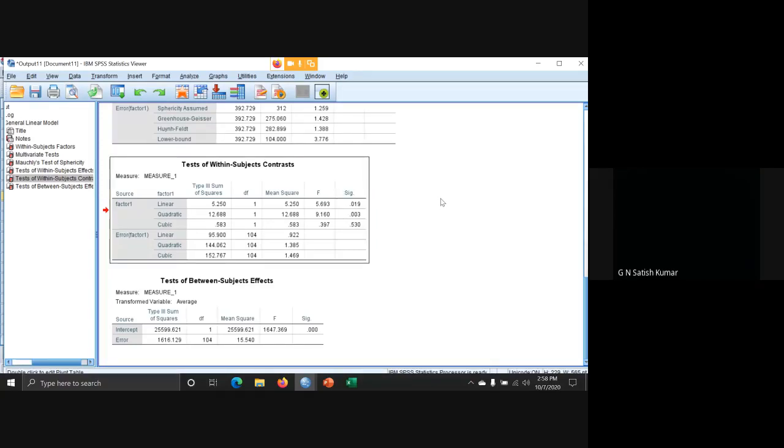Now you can directly see the tests of within subject contrasts. See factor 1 linear; you get the significant value, which is 0.019. So there is a difference between the 4 teaching methods. Is it okay?